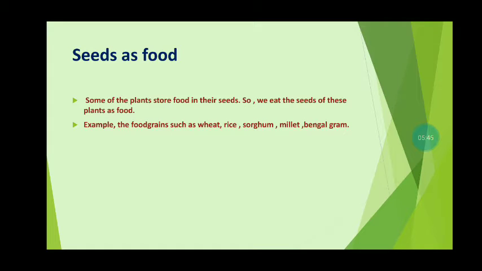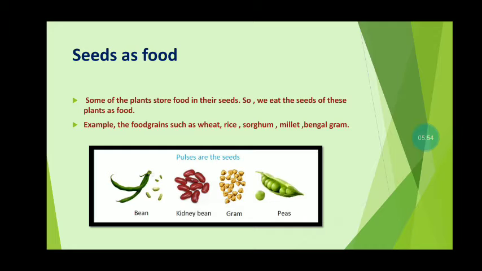So now come to the point that seeds as a food. Some of the plants store food in their seeds, so we eat the seeds of these plants as a food. Example, food grains such as wheat, rye, sorghum, millet, bengal gram. All these are examples of seeds as a food. So you can see the picture. It is beans, kidney bean, gram, peas, all examples of seeds, and we eat those seeds as a food.